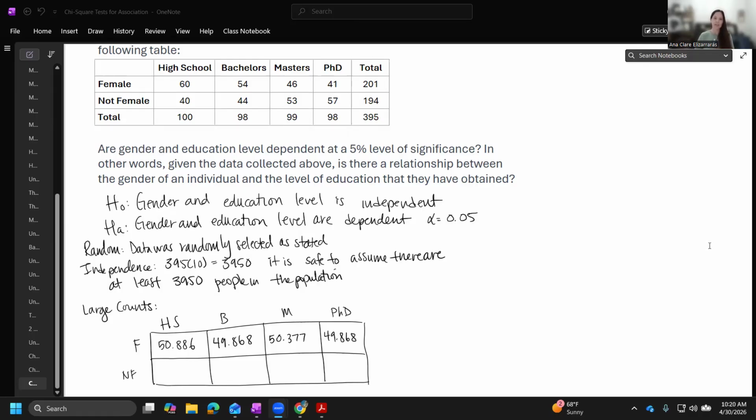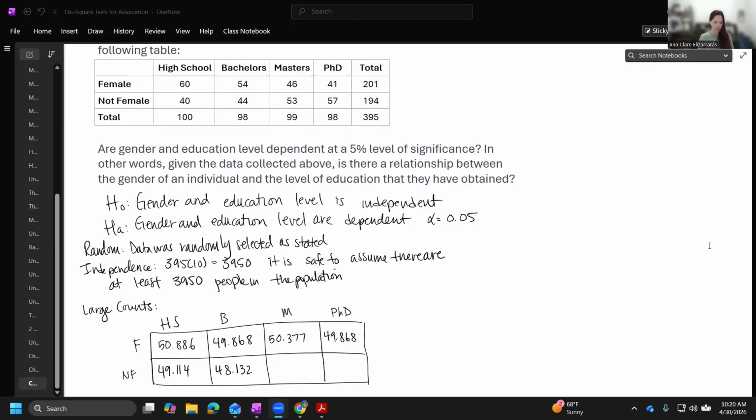And I get 49.868. Now I need to do the same thing for not females. Not female high school would be 194 times 100, or 19,400. Divided by 395 gives me 49.114. Not female bachelor's would be 194 times 98, which is 19,012. Dividing that by 395 gives me 48.132.